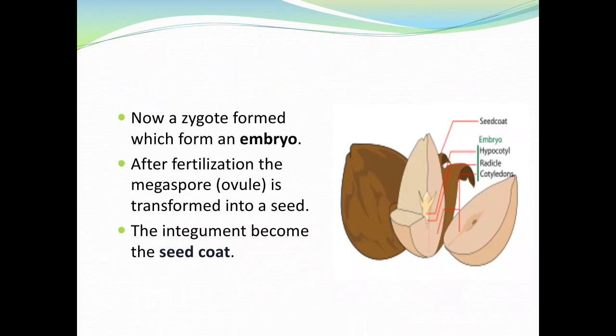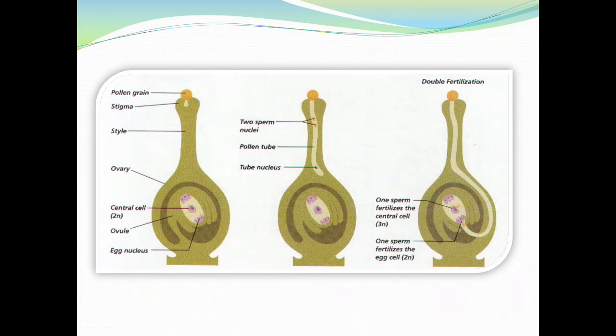After fertilization, the megasporangium is transformed into a seed. The integument becomes the seed coat. You can observe here the pollen grains. Two sperms move towards the egg through the pollen tube and then fertilize the egg.